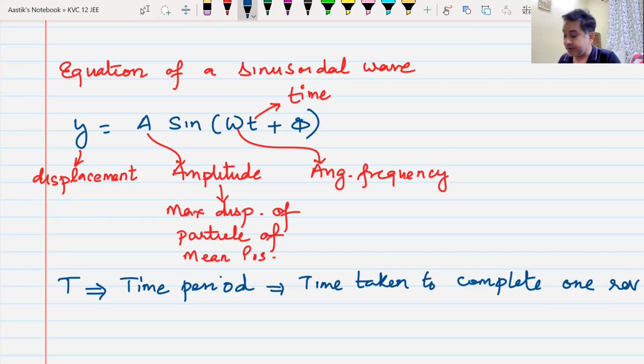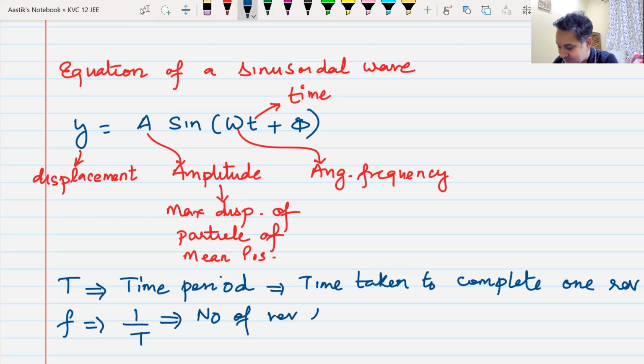Yes, sir. Okay. If I inverse this, it becomes f. f is 1 by T. It is the number of revolutions in 1 second. We all understand this? Its SI unit is hertz. You have heard about this unit hertz, Hz, 1 by second? Yes or no? Yes, sir.